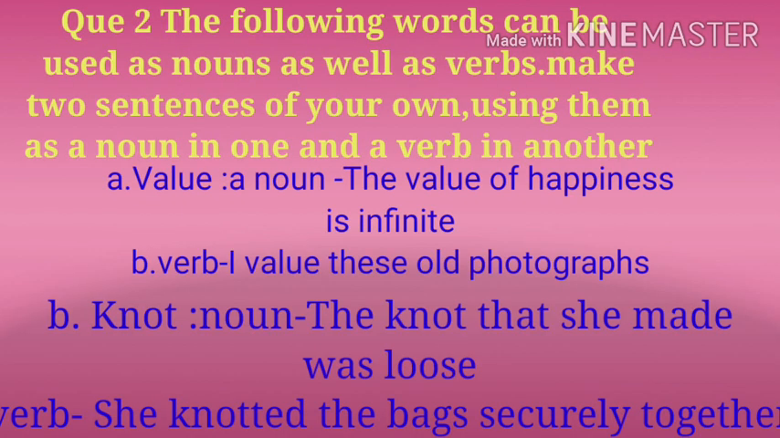Question number 2. The following words can be used as nouns as well as verbs. Make two sentences of your own using them as a noun in one and a verb in another. First word is value. As a noun, the value of happiness is infinite. The word value is used here as a noun. Second, as a verb. I value these old photographs. In the second statement, the word value is used as a verb.